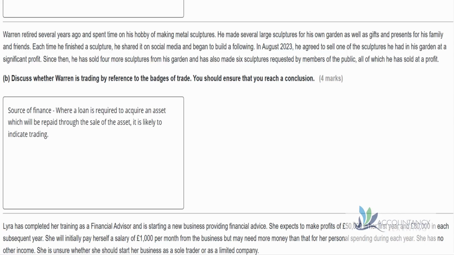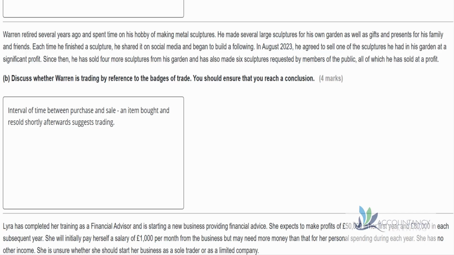Another badge of trade is the source of finance, where a loan is required to acquire an asset which will be repaid through the sale of the asset, which is likely to indicate trading. In this case, this isn't particularly relevant, so we can't apply it to Warren. But we're just revising the badges of trade.